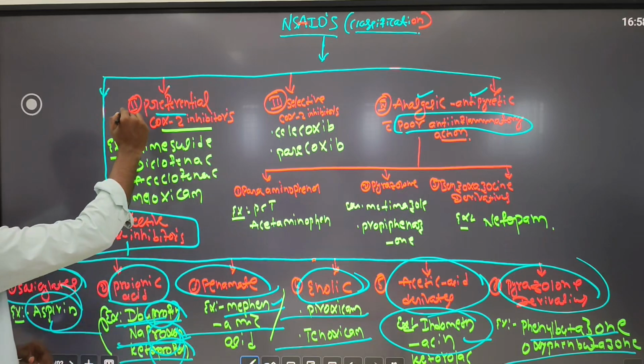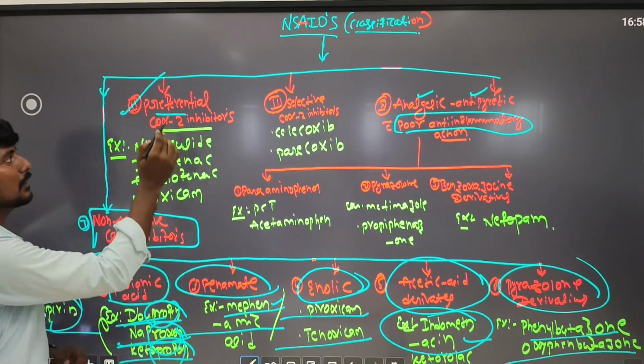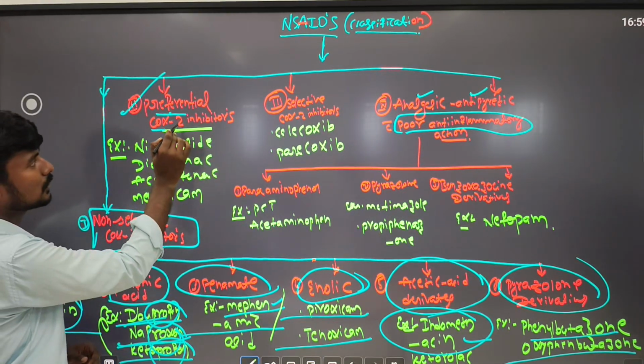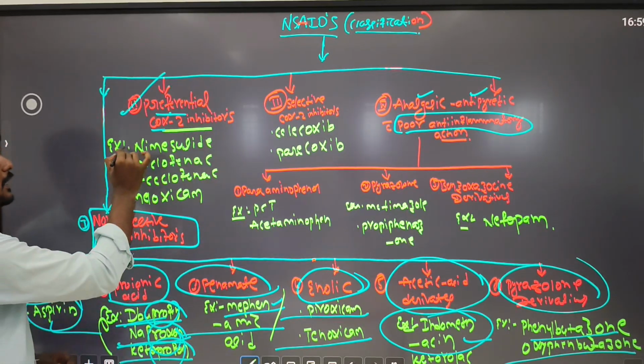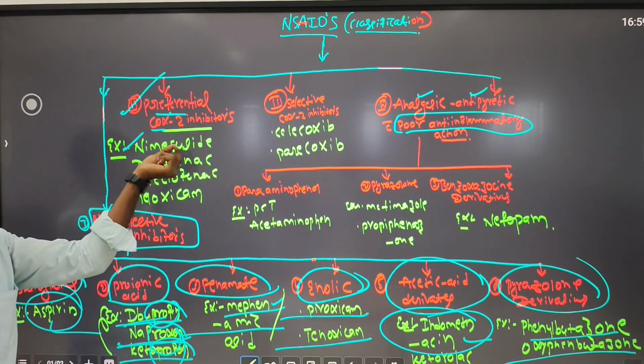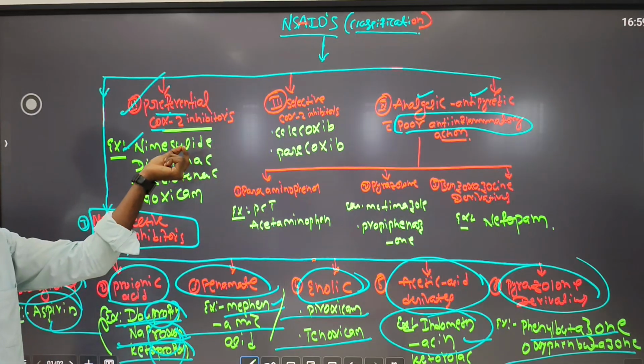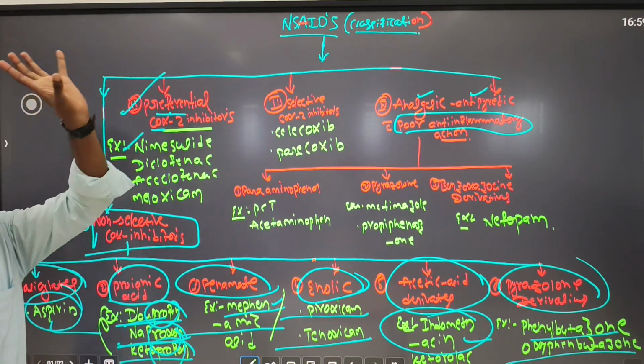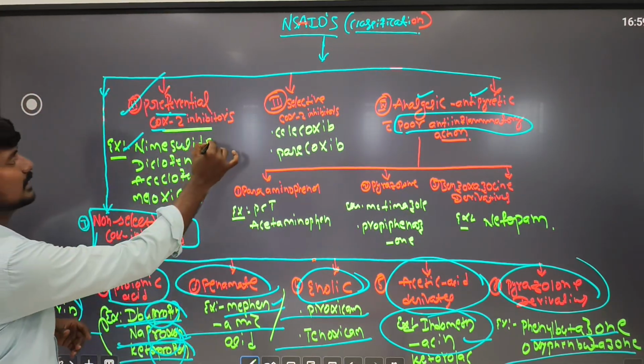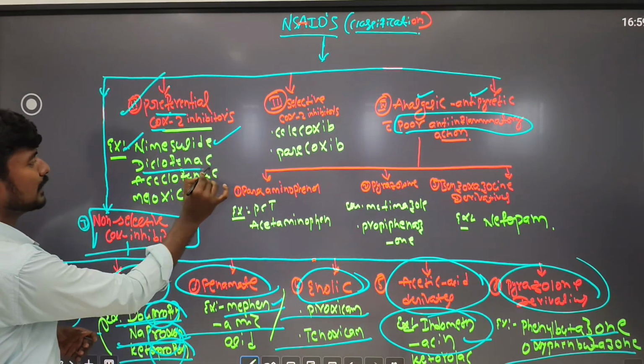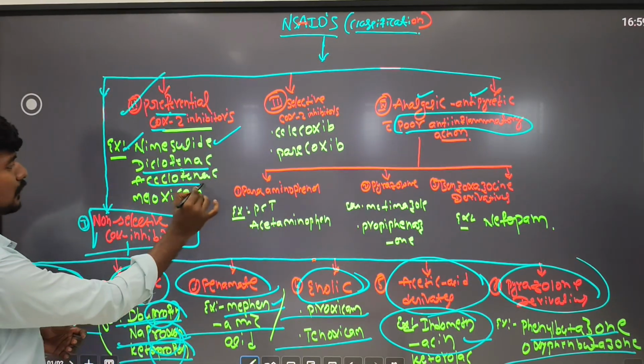And then we move on to the preferential COX-2 inhibitors. An example is nimesulide. If the patient has a severe headache along with fever, nimesulide is prescribed. Then diclofenac, a more familiar drug, and aceclofenac.